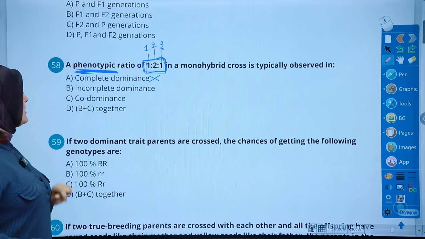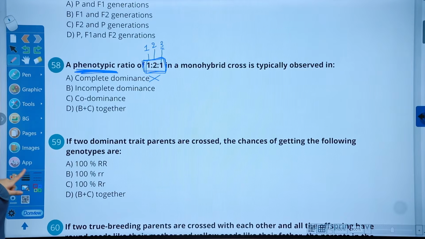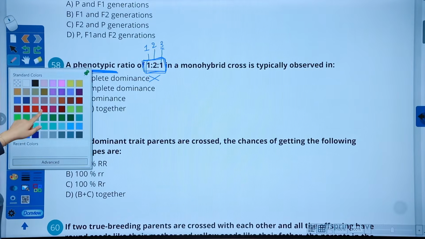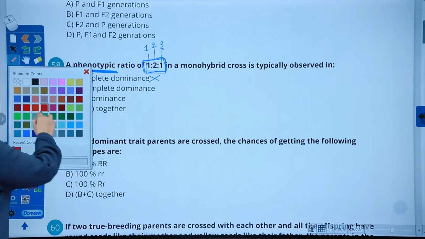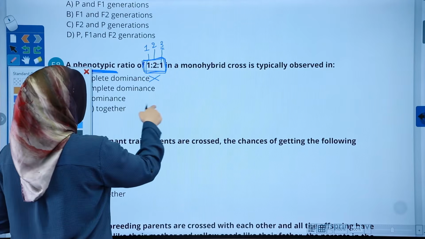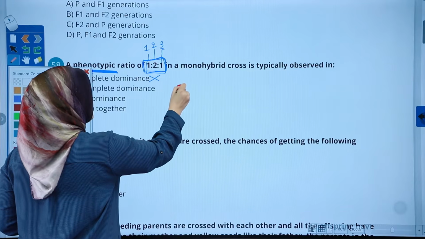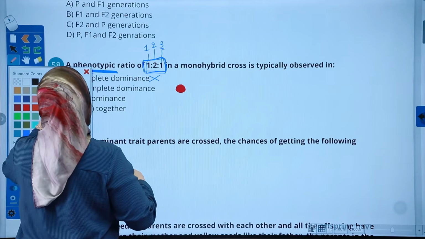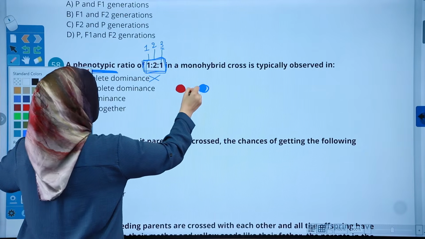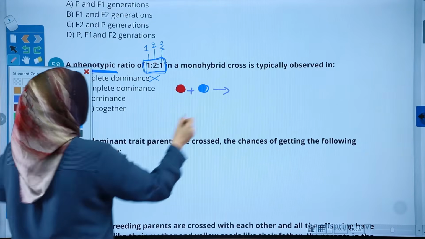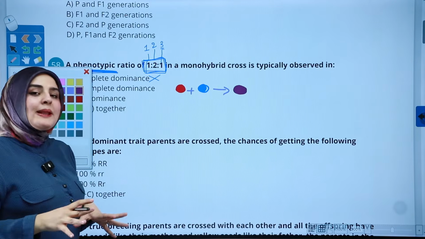As for incomplete and codominance, it's a totally different story. It's correct for both of them, but let me see what is the difference between these before answering. In incomplete dominance, you get the traits like that. I'm going to explain it very simply with colors. If you have red and blue, and you combine them, you get purple. That's what incomplete says. There will be an intermediate or mix or blend.